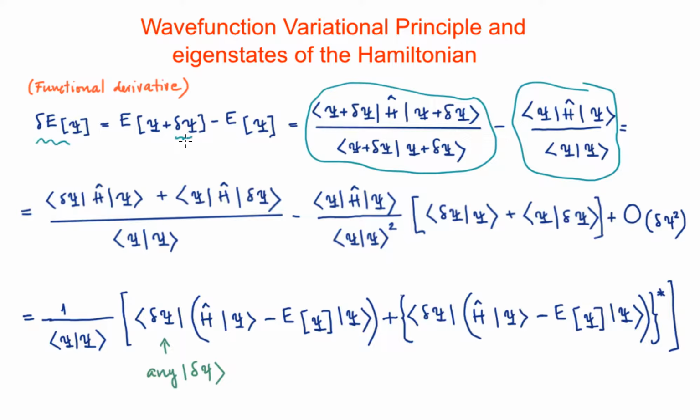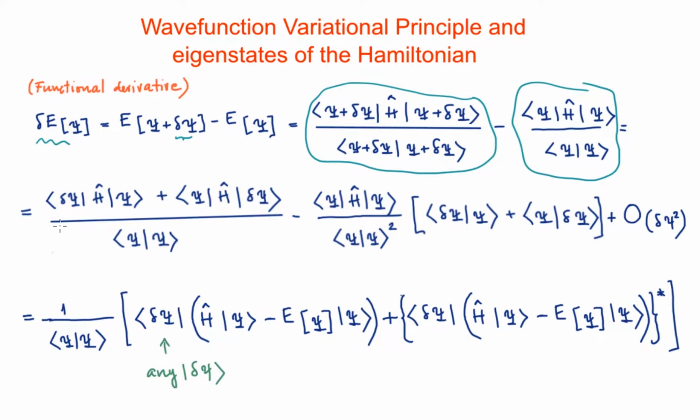As we are considering that the variations are small, we're just going to keep the linear terms in delta psi. In order to have this expression, it's very easy to see how to get it, and it's important to check this. We can make a Taylor expansion in terms of delta psi. Once we have that and we rearrange these terms, this expression here can be rearranged in this way.